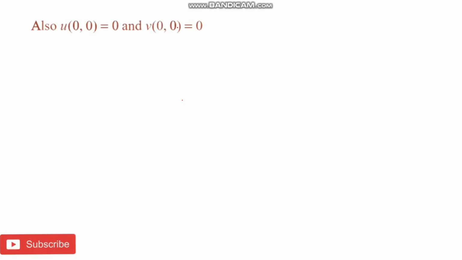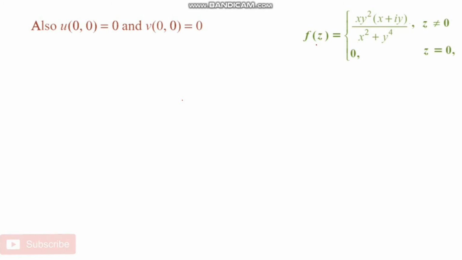Also we have u(0,0) equals 0, v(0,0) equals 0. We are given that the complex function f of z is non-zero valued when z is not equal to 0, whose function value is 0 when z equals 0. Let us consider the first order partial derivatives at the origin, since we have to verify Cauchy-Riemann conditions at the origin.